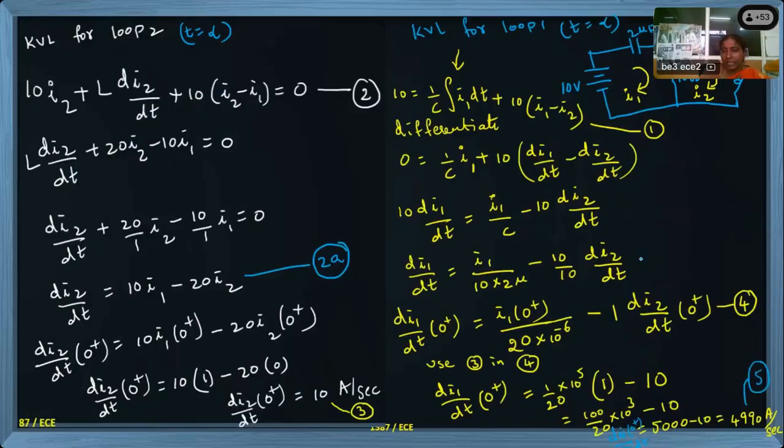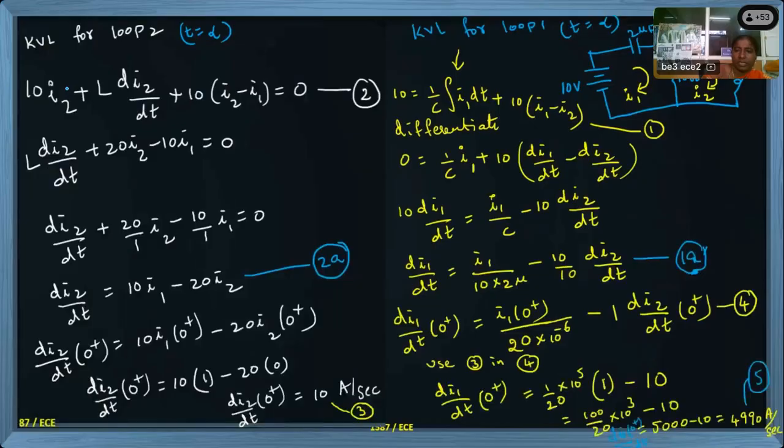I'm making the next line as equation 1a. I will differentiate this equation 1a. Okay, now di1 by dt is there, so differentiating it will become d square I1 by dt square.